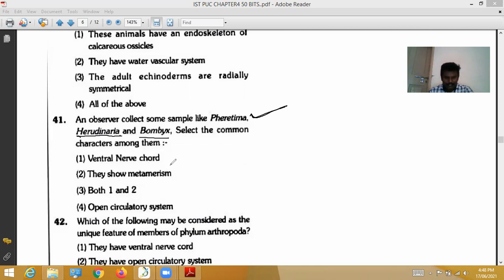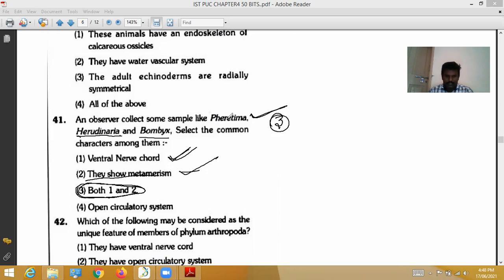So see here, ventral nerve cord. These organisms have a ventral nerve cord, a nervous system, and also show metamerism. So externally and internally their body is differentiated into segments. Second option is correct. Third option is correct, first and second are correct. So here the third option is the correct option.